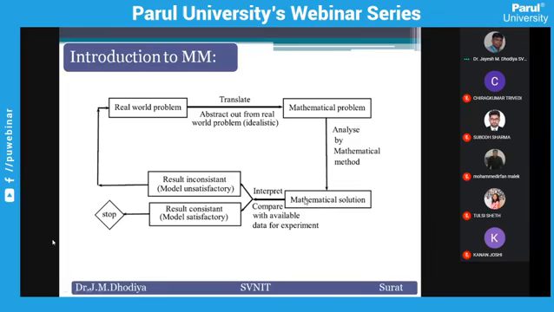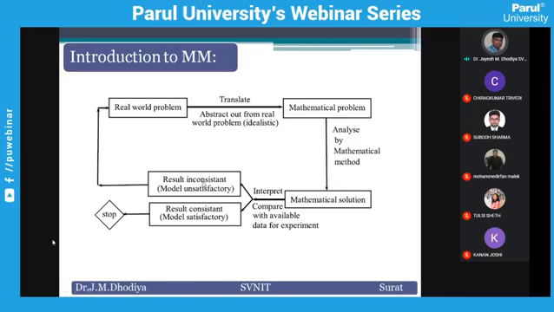We then try to interpret the solution in real world phenomena again. So here we can say there are two types of checks. We check whether the mathematical solution we achieved is mathematically correct or not. If it is mathematically correct, then again we try to interpret it with the real world phenomena. In real world phenomena, is it correct or not? If it is correct, then we stop the process. Our model is satisfactory and we stop the modeling process.